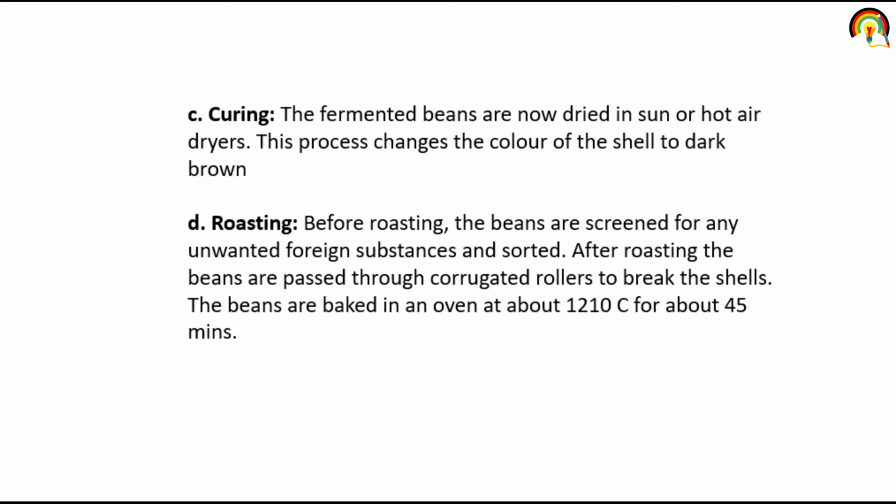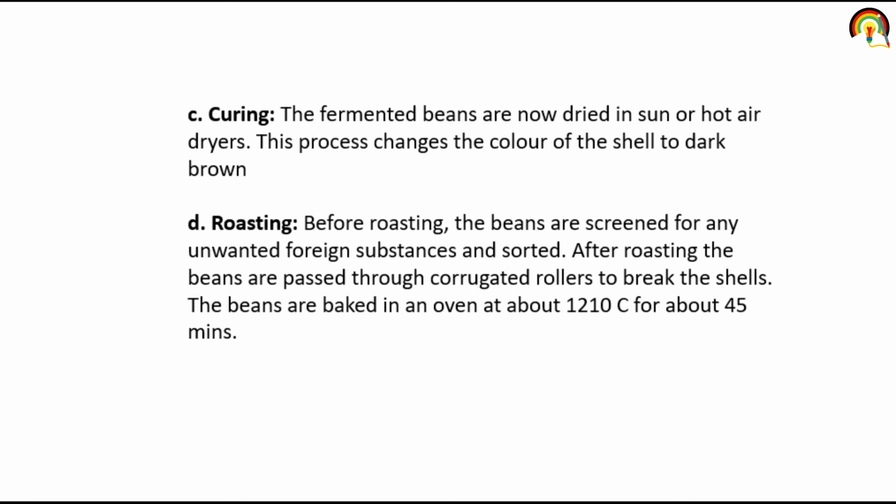Next one is curing. Fermented beans are now dried in sun or hot air dryers. And this process changes the color of the shell to dark brown. Next one is the roasting. In roasting, beans are first screened out. We screen for the presence of any foreign substance. So before roasting, the beans are screened for any unwanted foreign substance and sorted out.